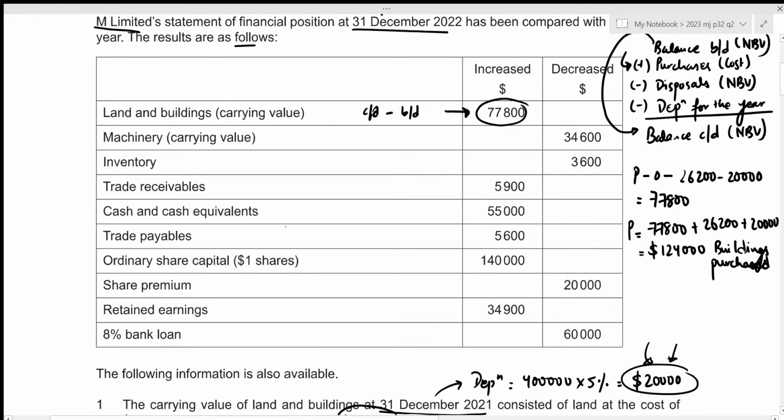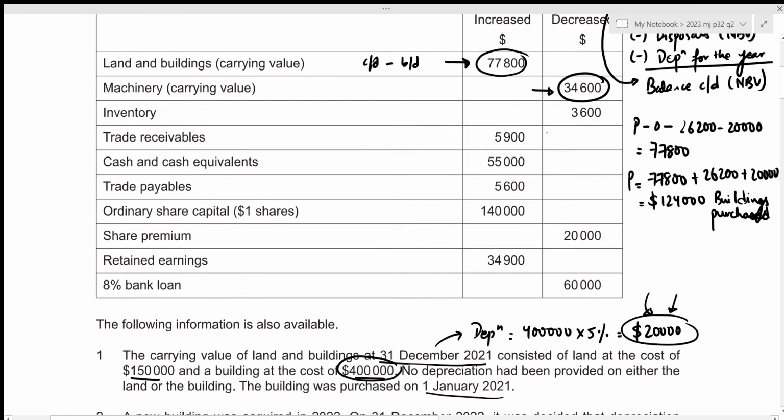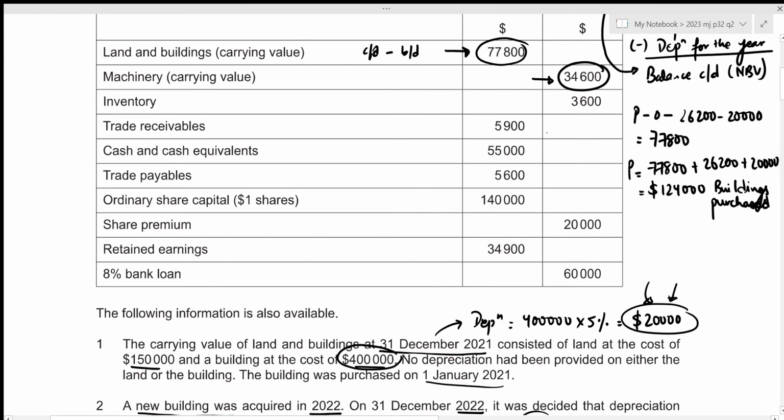Okay, we can see that for machinery, we're given a decreased amount. Now also remember that this is also the difference between the closing balance and the opening balance, but since this is a decrement, it will represent a negative value. So again, we're trying to figure out the purchases for machinery as well. So we just repeat the same process like we did before for buildings. We're trying to figure out the purchases.